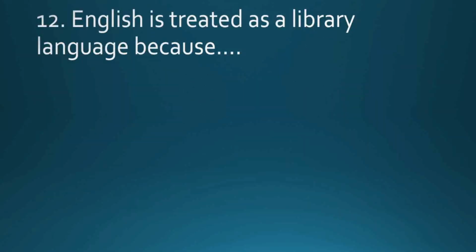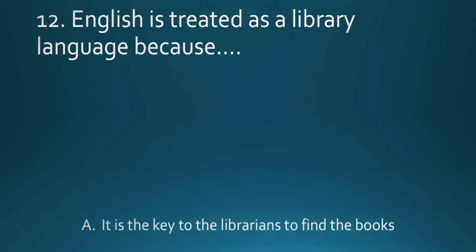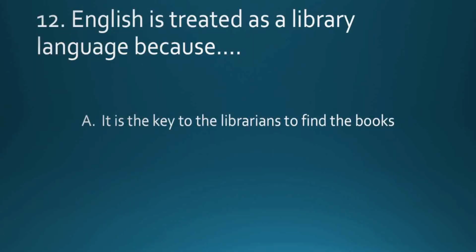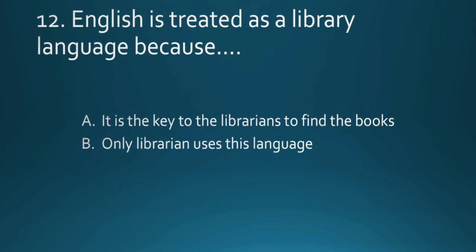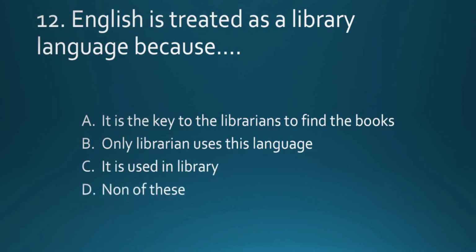Question number 12. English is treated as a library language because it is key to the librarians to find the books, only librarians use this language, it is used in library, none of the above. Can you guess the answer? The answer is none of the above. We cannot say like this. It's a library language because there are huge numbers of books in libraries, and that gives huge knowledge to human beings, and for that purpose we call English a library language.